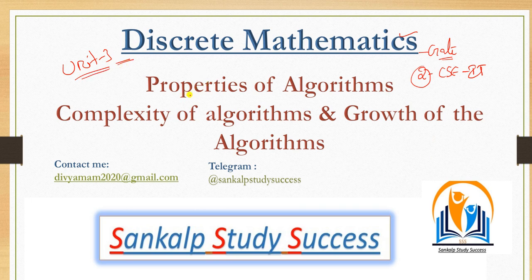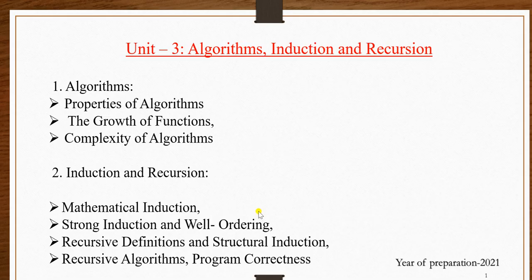Okay, so in unit 3 we have properties of algorithm, complexity of algorithms, and inductions and recursions. Clear? If you have any doubts, please message me at divyamam2020@gmail.com. This is a very important subject for GATE purpose. See here in unit 3 we have all these concepts: properties of algorithm, growth functions and complexity of algorithm, and inductions and recursions. In that, mathematical induction is a very important topic. Okay, so let us discuss the first one, algorithms. In this session I am going to discuss the first part of the third unit.